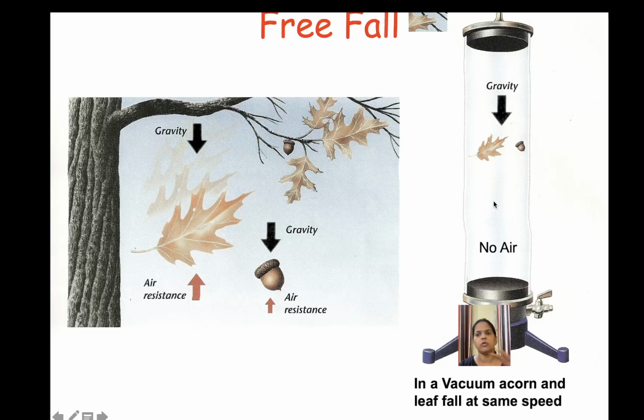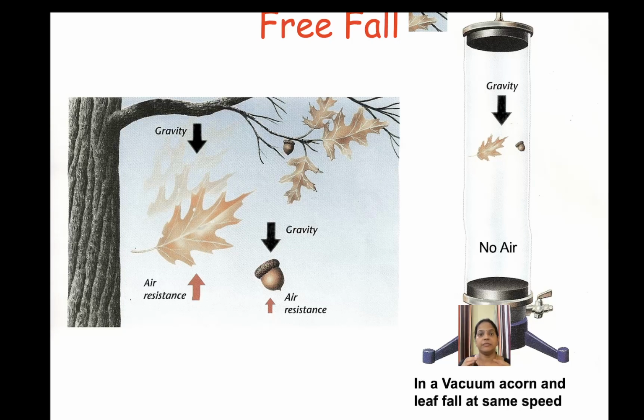But if we take away all the air, so there is no air pressure and no air resistance, in this ideal vacuum case, if we drop both objects, the same leaf and the acorn, from the same height, then they reach the ground at the same time. This is the beauty of free fall.